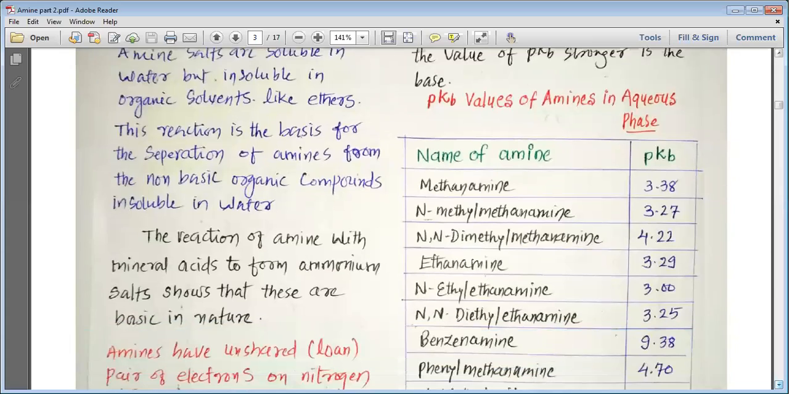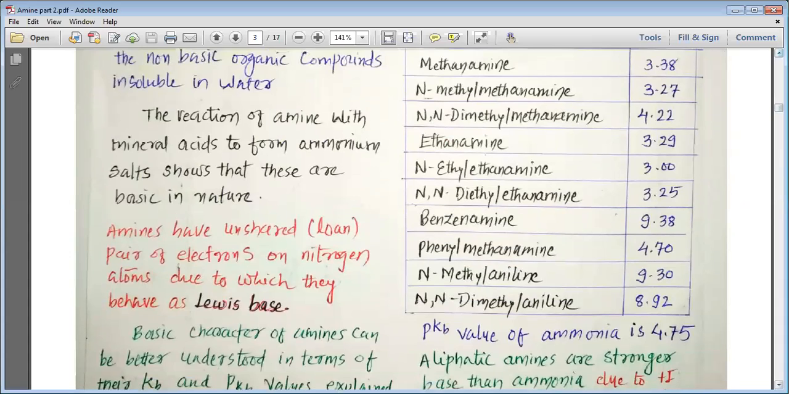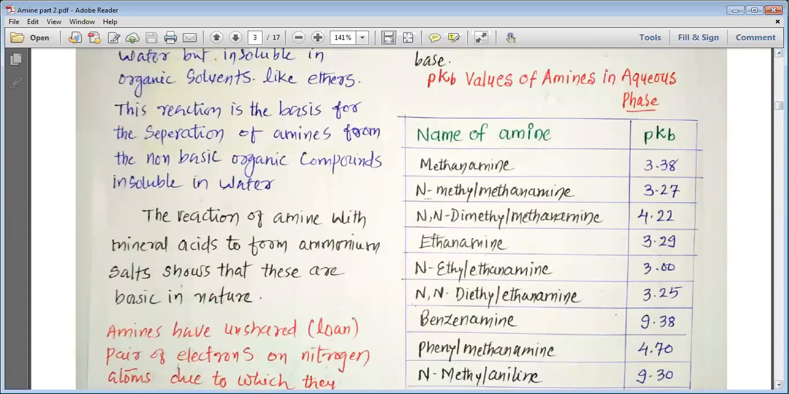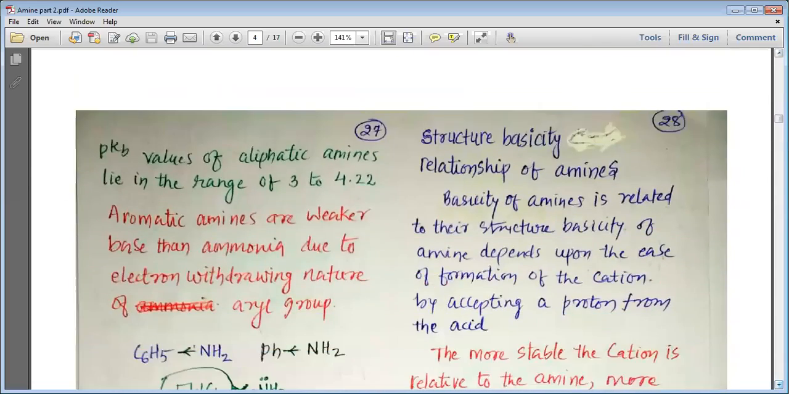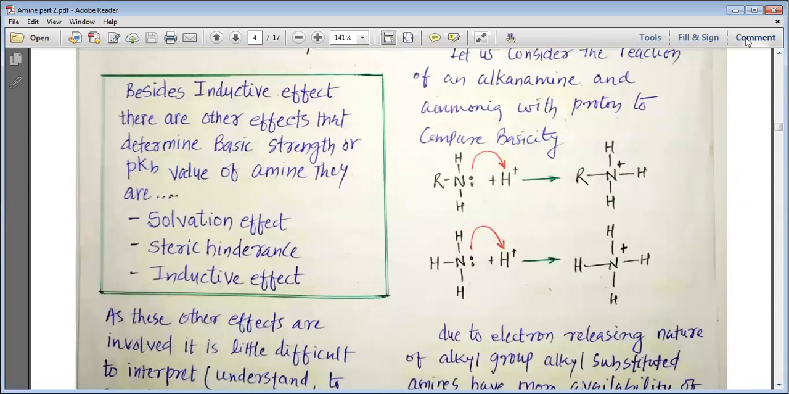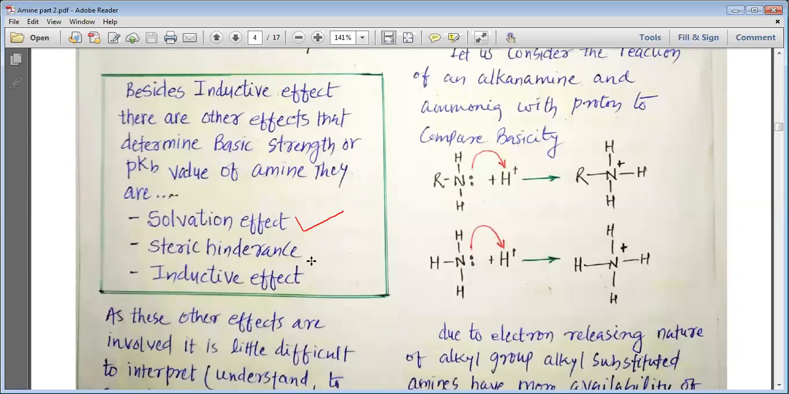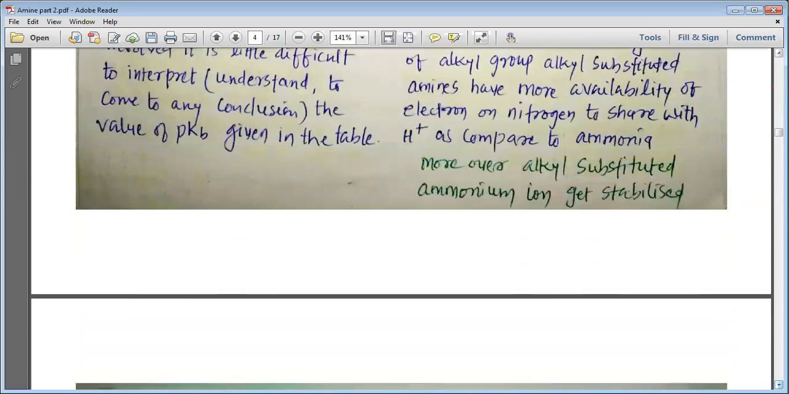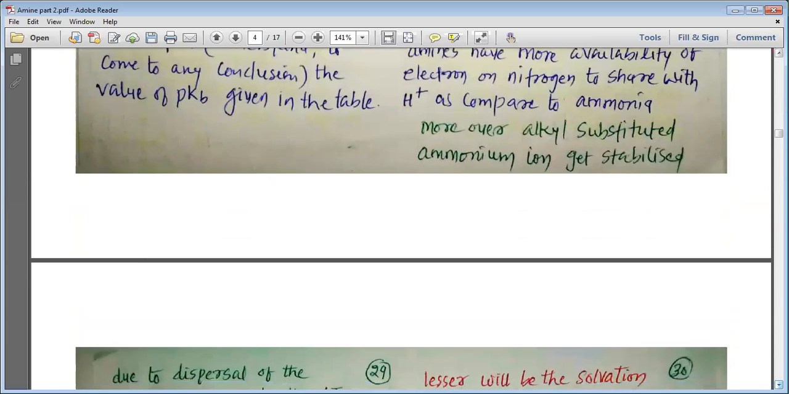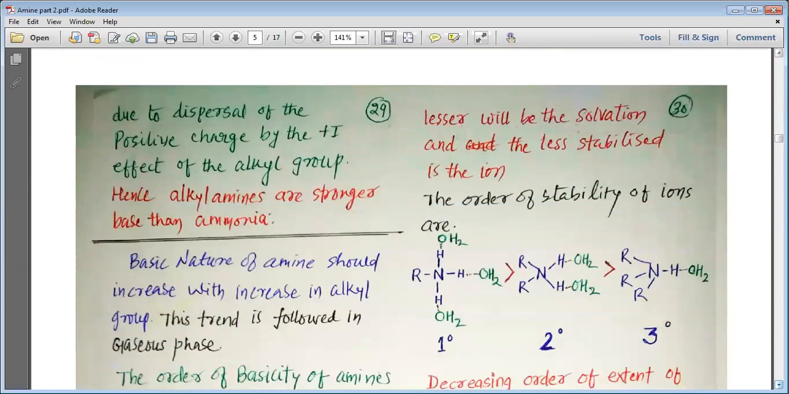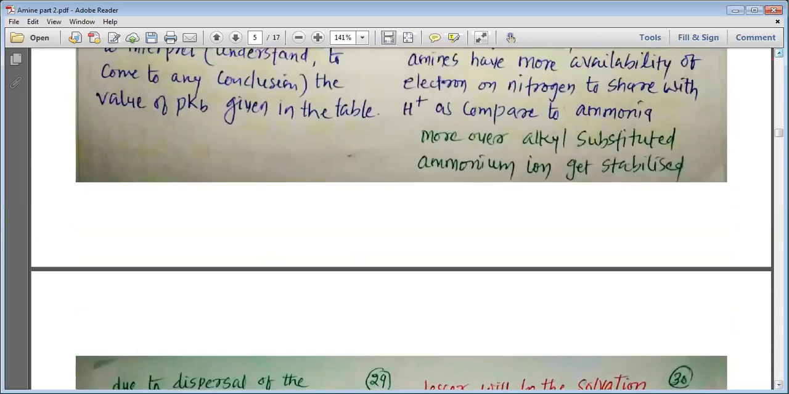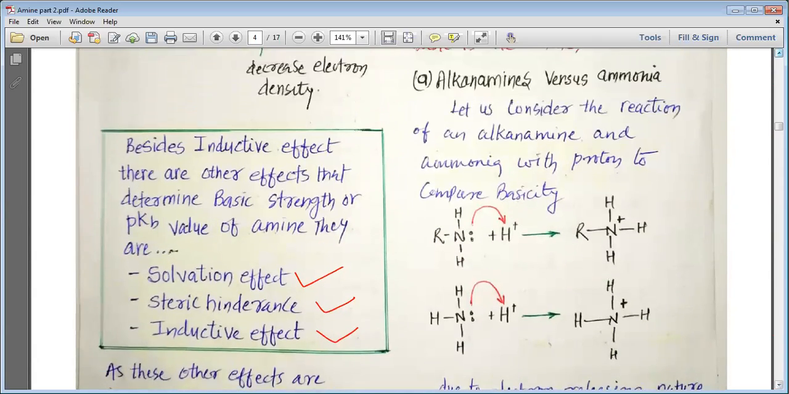Basicity of the amines. In the basicity of the amines, we have seen the various factors that affect the basicity of the amine. Those factors are majorly these three: one is solvation, another is steric hindrance, and the next one is the inductive effect. We have even seen that the cumulative effect of these three factors determines how basic the amine is going to be.